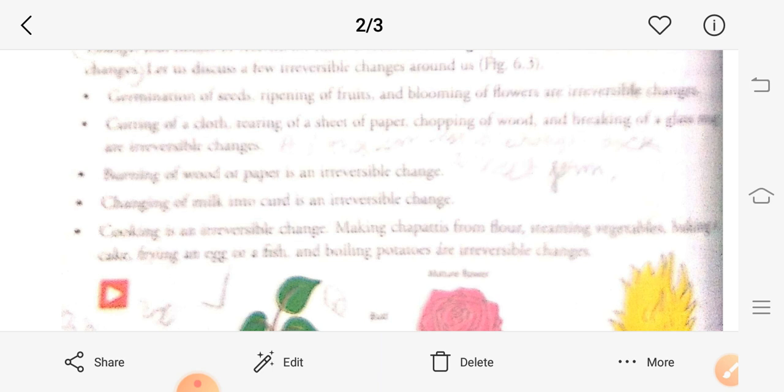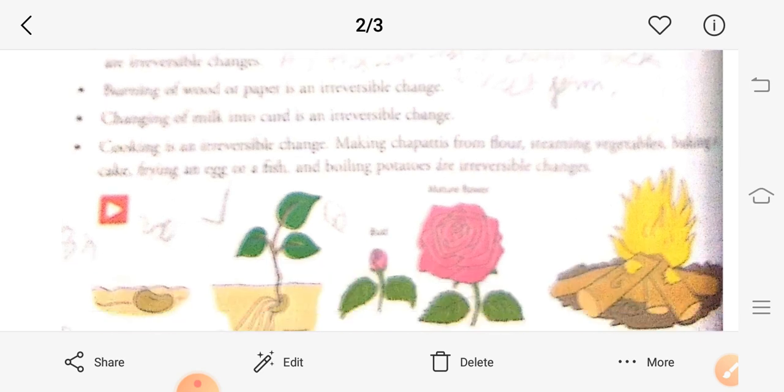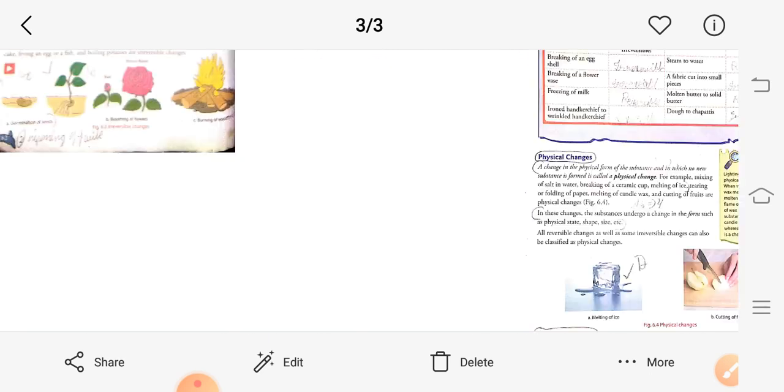Cooking is in itself an irreversible change, because as we all see, once mama prepares or cooks the dal sabji out of your raw vegetables, you cannot regain the raw vegetables from your cooked vegetables. So this can also be an example of an irreversible change.